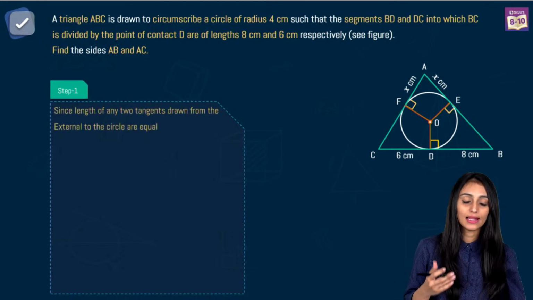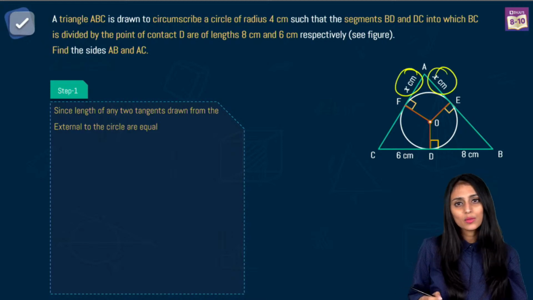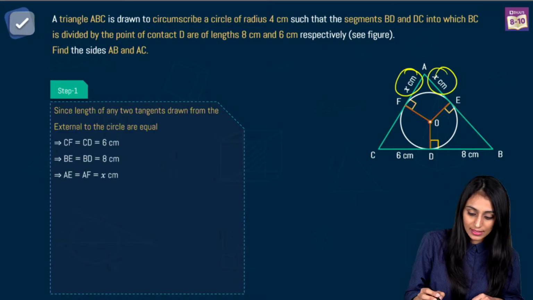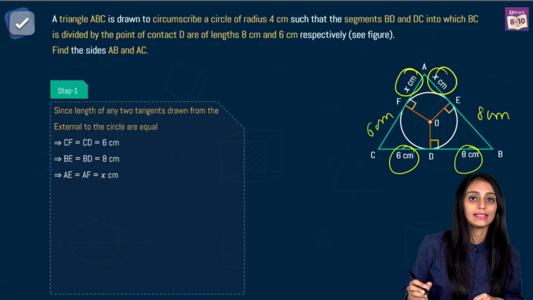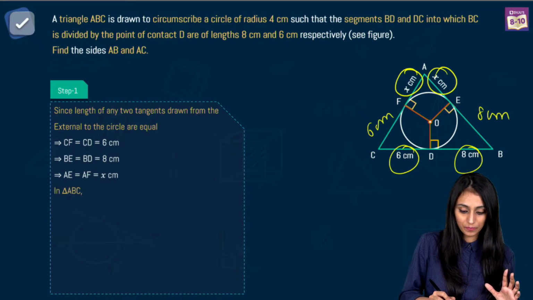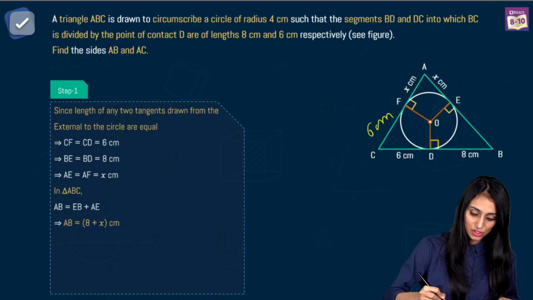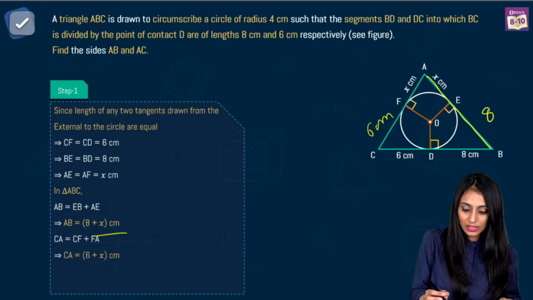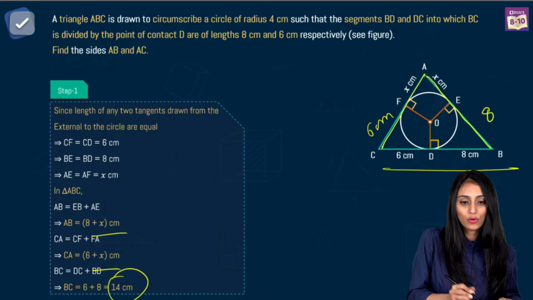Now I can say that the lengths of tangents drawn from an external point to a circle are equal in length. So AF and AE will be equal. Let's assume them to be x centimeter. Similarly, CF and CD will be equal, both equal to 6 centimeter, and these both will be equal to 8 centimeter. This is the information that we get from here. Now in triangle ABC, AB is equal to 8 plus x centimeter. Similarly, CA is 6 plus x centimeter, and BC would be 14 centimeter.